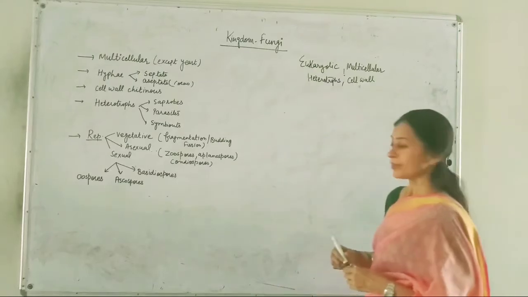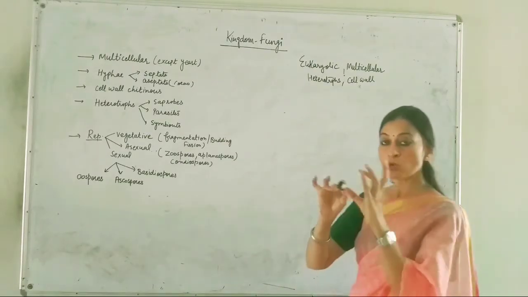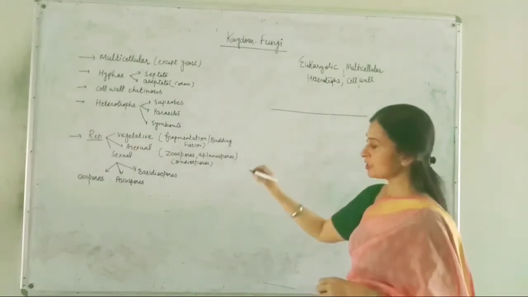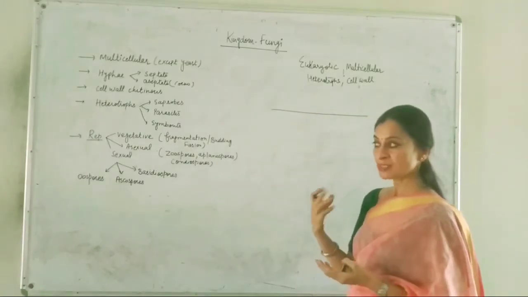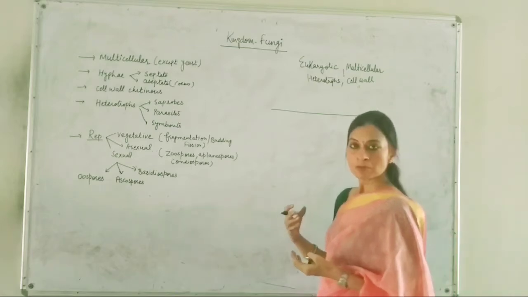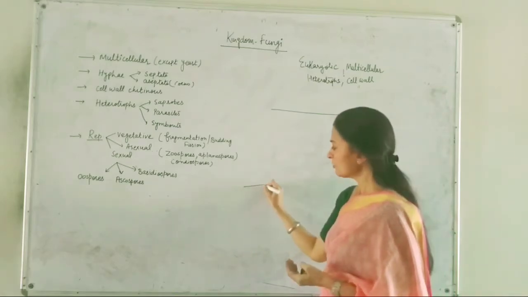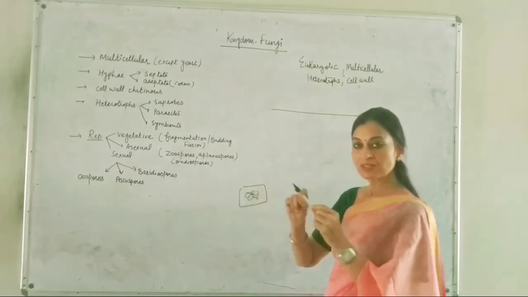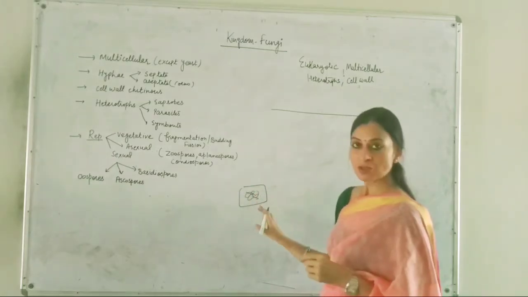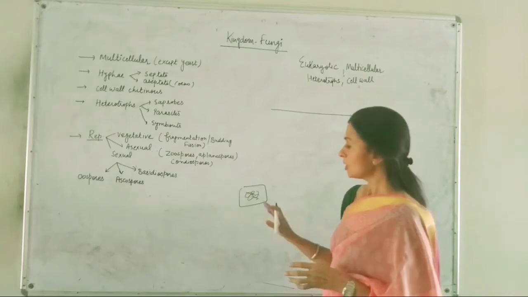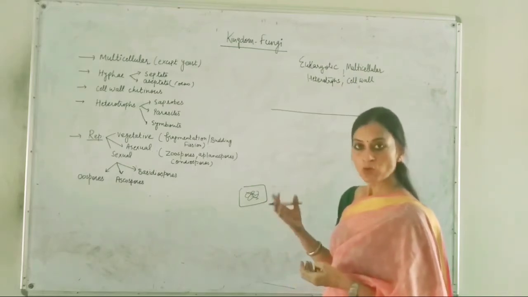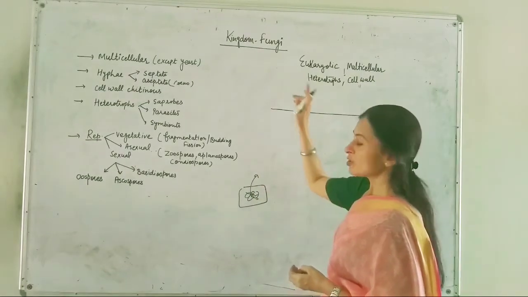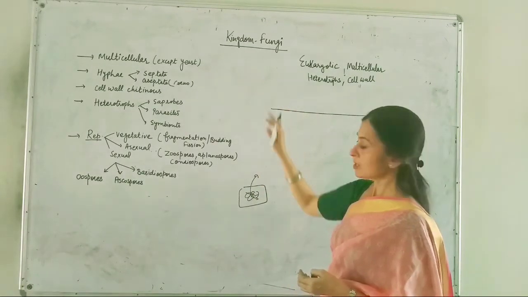Now let's talk about how their body looks. Their body is a filament. You have seen this over bread undergoing decomposition, where there is growth of a cotton-like, cotton thread-like structure. We have seen it over food placed in moist places. This filamentous structure is the growing fungus.